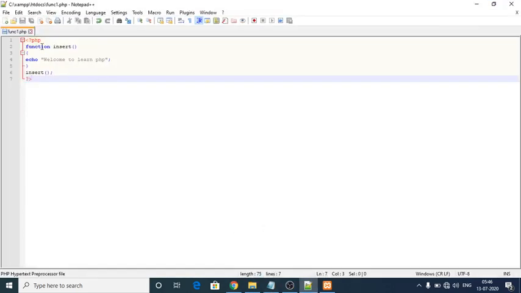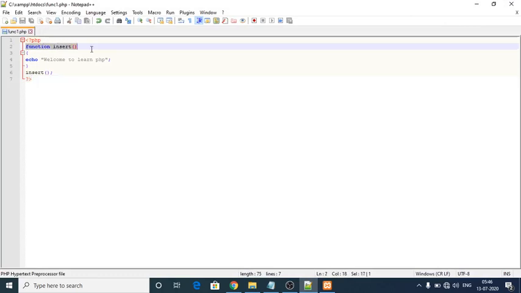See, welcome to learn PHP, because this is what is known as a function. How to create a function? Already explained. To create a function we need to give the keyword function, and next we have to give the function name.